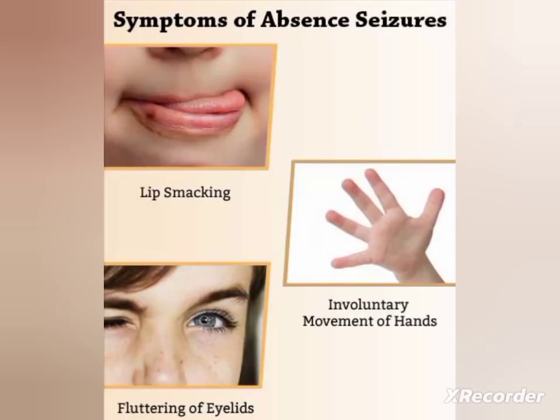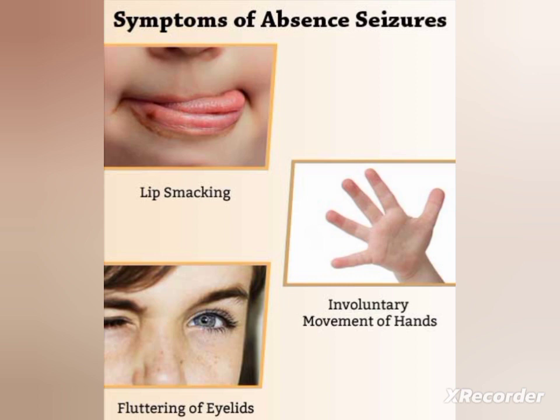Next one, absence seizure. The two types are typical and atypical. Absence seizure, otherwise known as petit mal seizure, occurs in children and rarely continues to the adolescent stage. This seizure usually stops when the child matures.